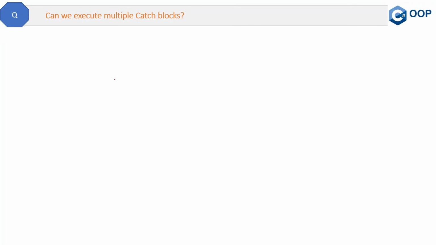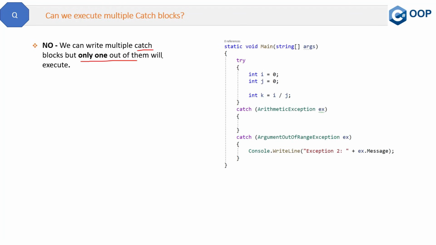This is the next question from exception handling topic. Can we execute multiple catch blocks? The answer is no. We can write multiple catch blocks, but only one out of them will execute. So remember, only one will execute. Let me show you the code. Here you can see we have two catch blocks. Here is one and another is this one.